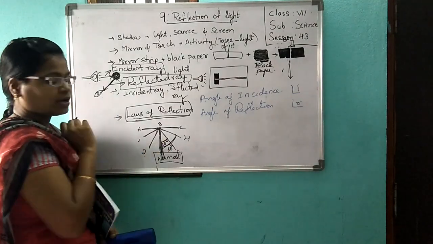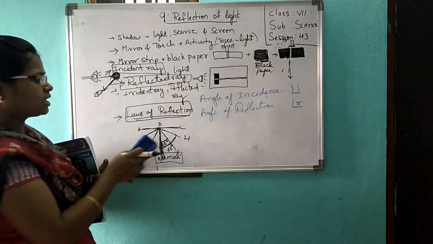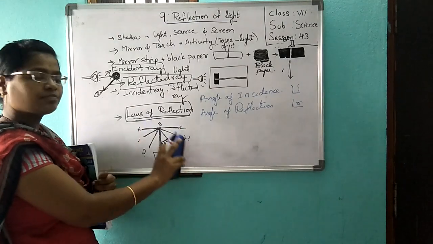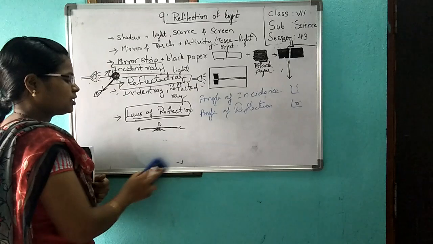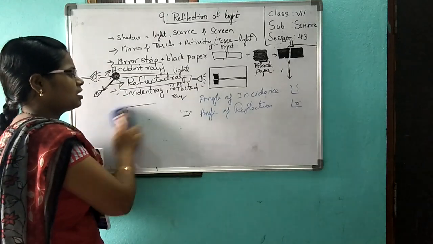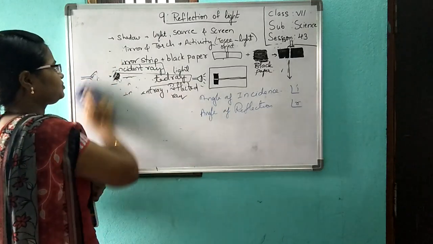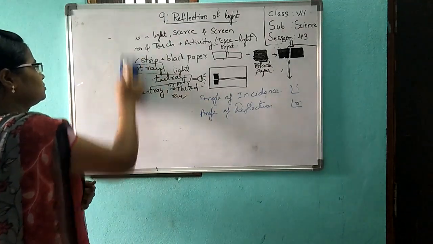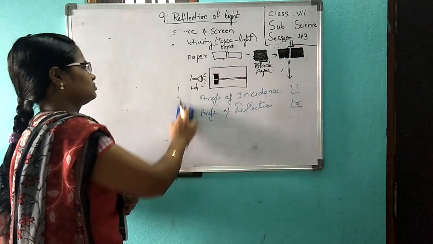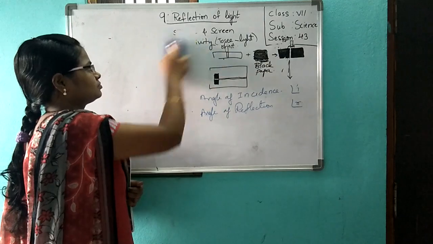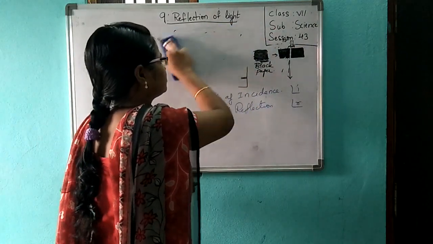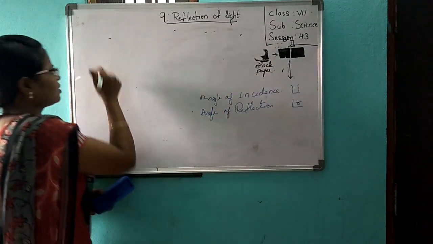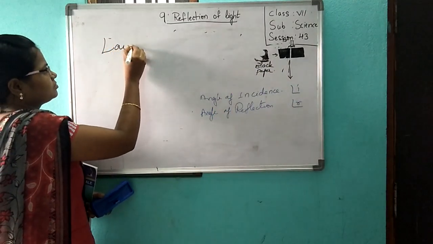Why are we drawing this? To learn the incident ray and reflected ray. I will explain with an example. If I explain directly, you will not understand the laws of reflection. Laws of reflection.